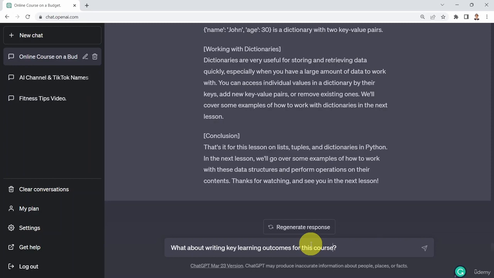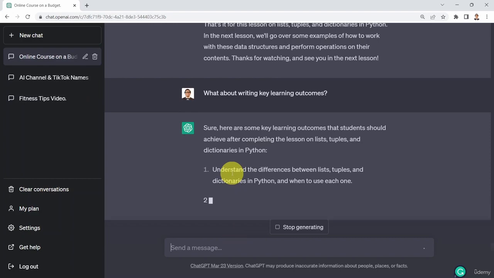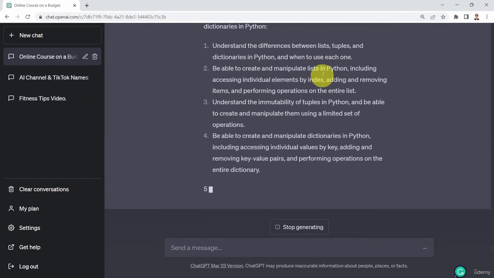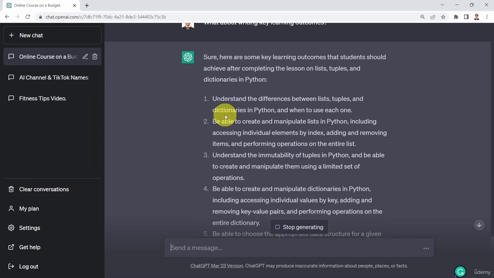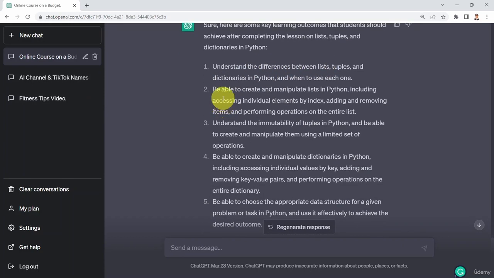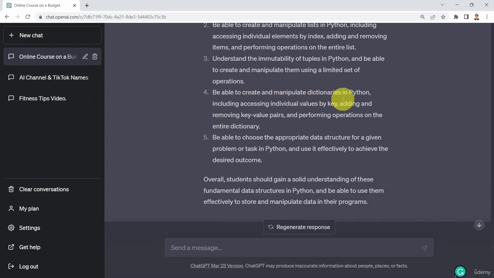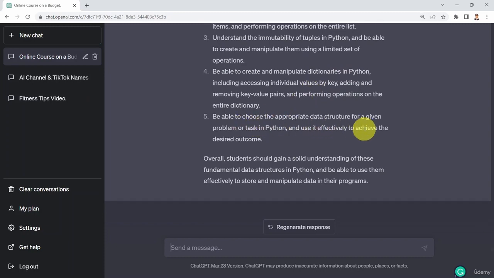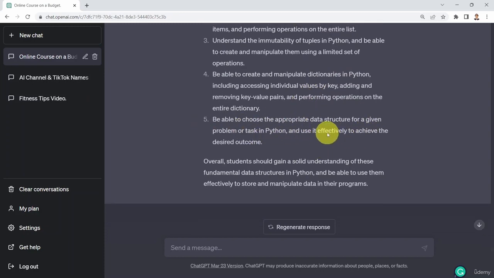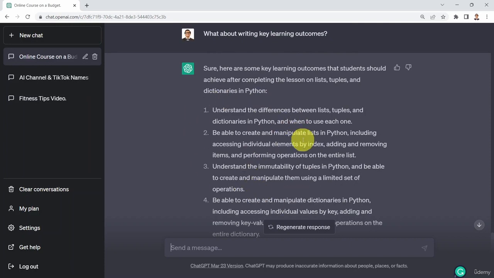And if you press enter on your keyboard, here we go. It's going to tell you, well, sure. Here are some key learning outcomes that students should achieve. First, you need to understand the difference between lists, tuples, and dictionaries. Be able to create and manipulate lists in Python, including accessing individual elements or performing list slicing. Understand the immutability of tuples in Python. Be able to create and manipulate dictionaries in Python, be able to choose the appropriate data structure in a given problem or task in Python. And please note that right now it's kind of giving you key learning outcomes for that specific lesson that we picked about lists, tuples, and dictionaries.